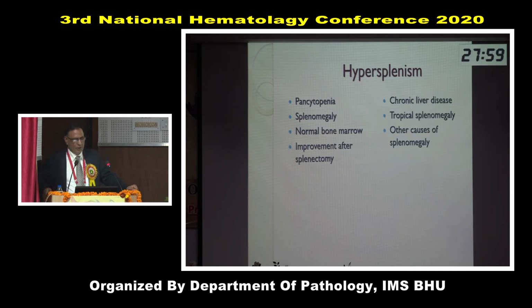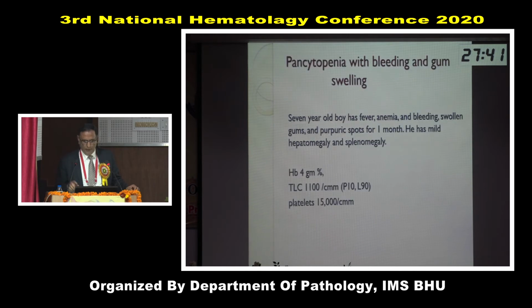And these are causes of splenomegaly, which can lead to pancytopenia. The most important common one we see is chronic liver disease with portal hypertension, splenomegaly, tropical splenomegaly, or any other cause of splenomegaly leading to destruction of all 3 components of blood. So now let us see a case.